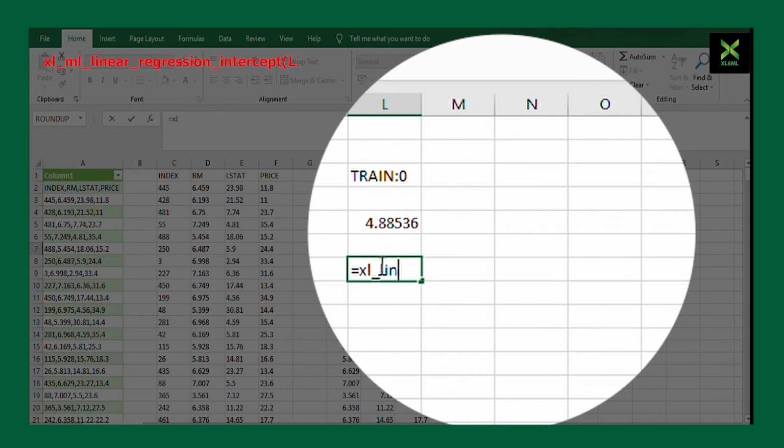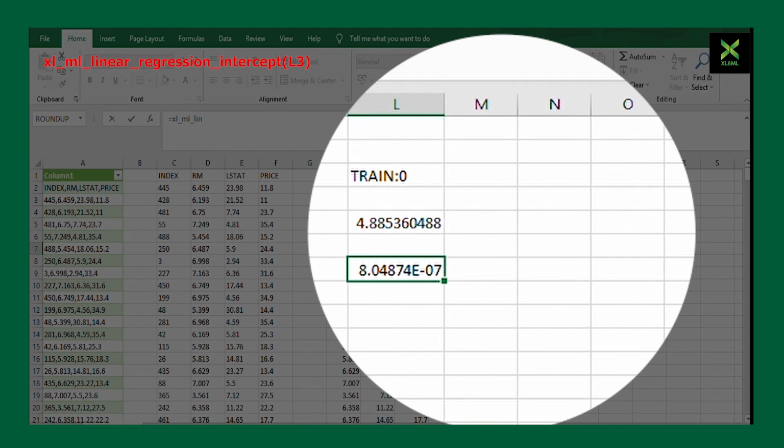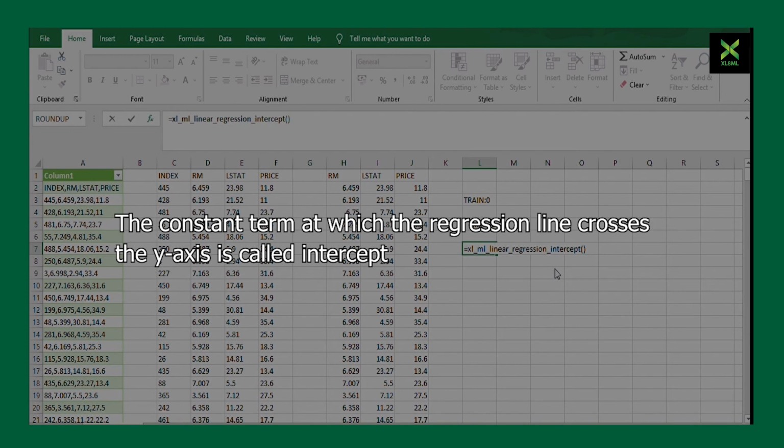Then we calculate the intercept using XL_ML_linear_regression_intercept(trained model). The constant term at which the regression line crosses the y-axis is called the intercept.